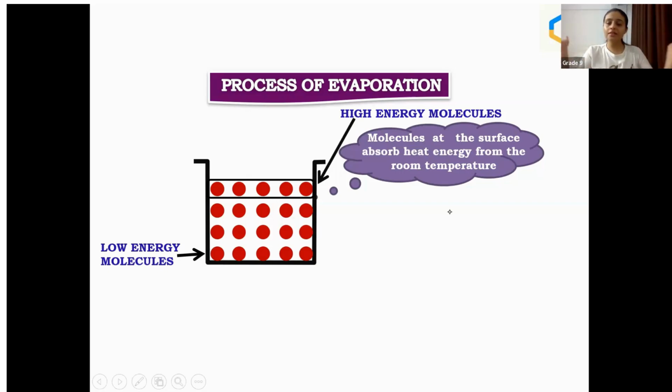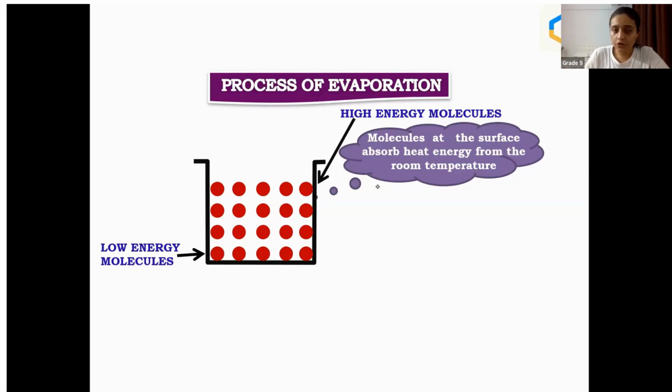See, heat energy is present in the atmosphere. Agree? Now that heat energy is absorbed by the particles present on the surface. Now what will they do? If they get heat energy, they will just pop up, they will go out, they will convert into vapors and go out. They will say bye-bye to the rest of the water. Did not understand this? Okay, I'll tell you.